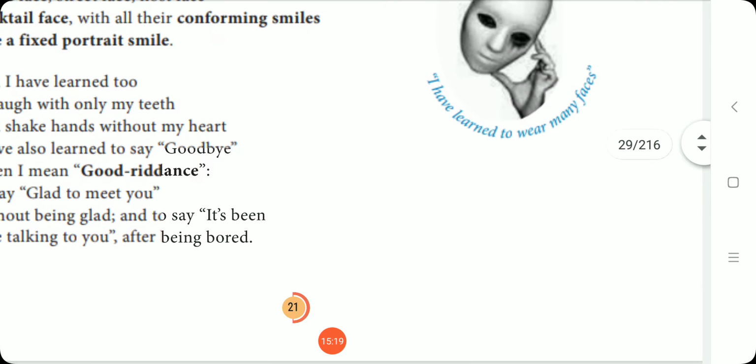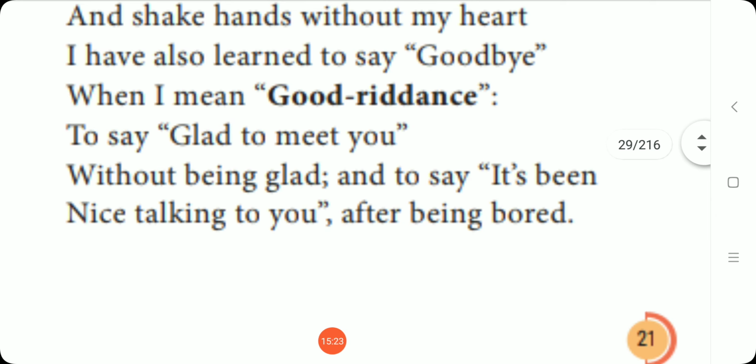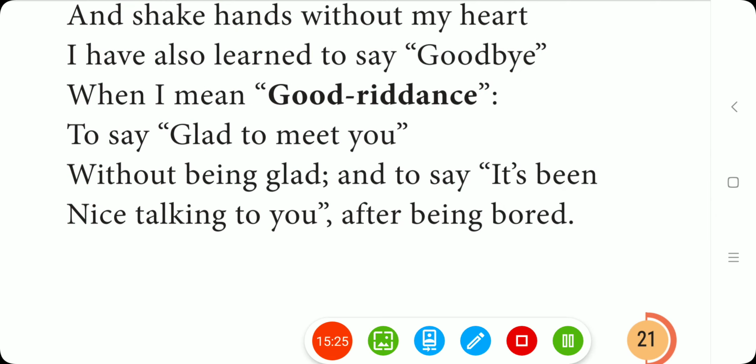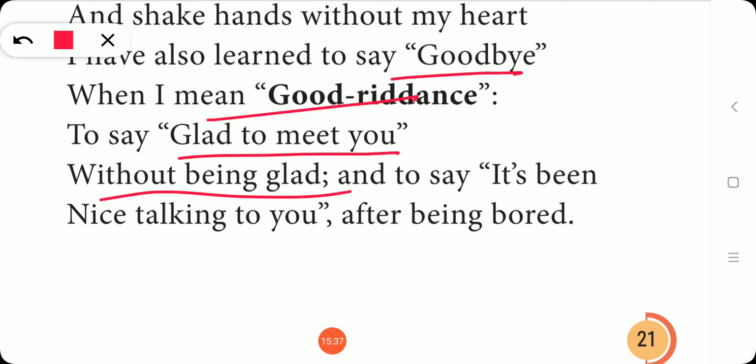So here, how can we say it is a paradox? Paradox is a contrasting sentence or a phrase. So what is the contrast here? I have also learned to say goodbye when I mean good riddance. Here there is a contrast. Glad to meet you without being glad. And it's been nice talking to you after being bored.